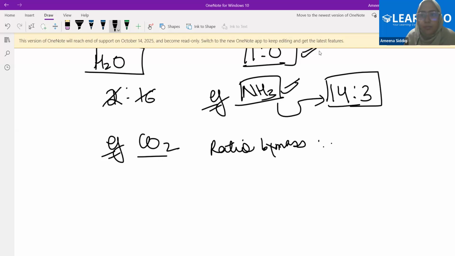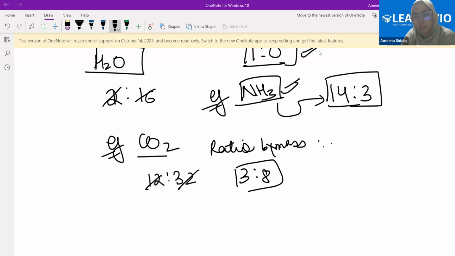See, mass of one carbon atom is 12. And how many oxygen atoms? 2. 16. Sorry, 32. Right. So can I get the simplest ratio as 3:8? Yes, ma'am. Excellent.